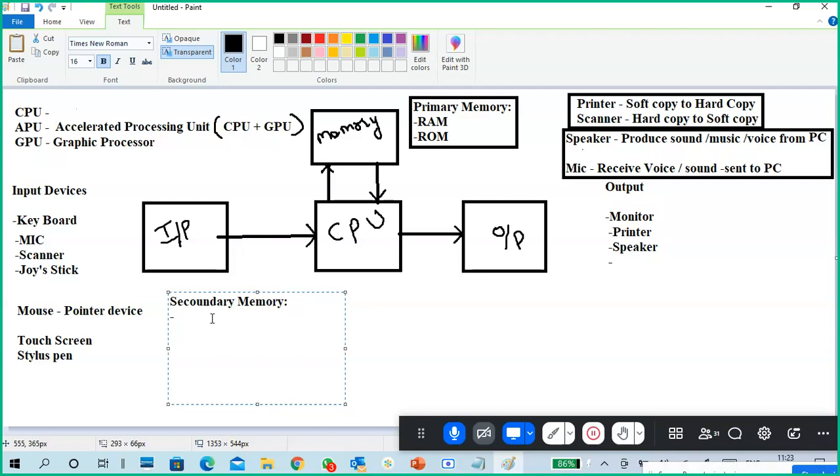Yeah, sir. USB, hard disk, USB memory sticks, very good. USB, CD drive, DVD, Blu-ray discs. USB pen drives, we are using to store the data. Very good. CD, CD-ROM, DVD.